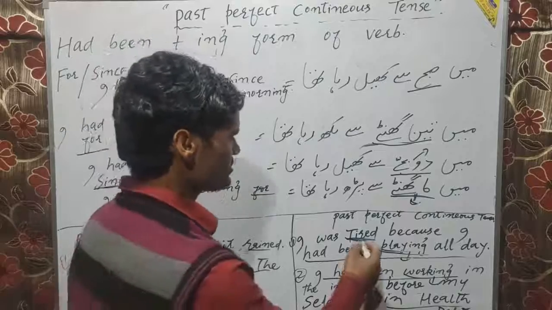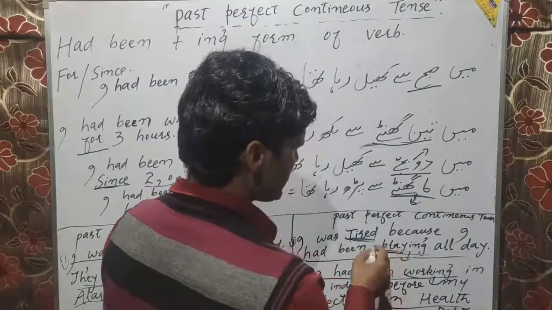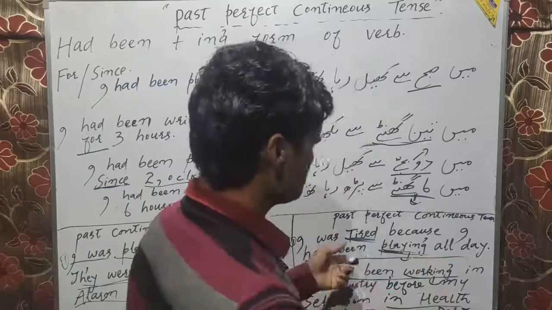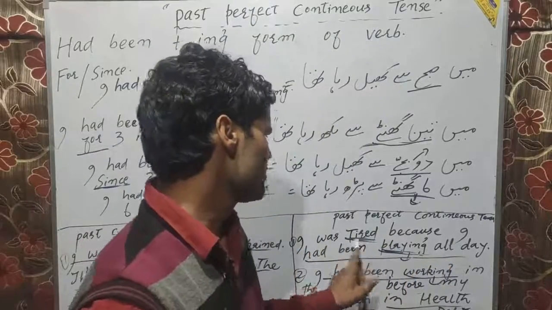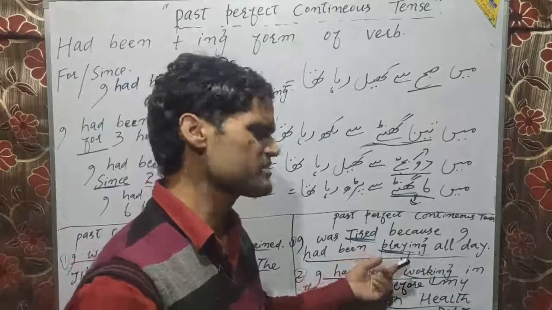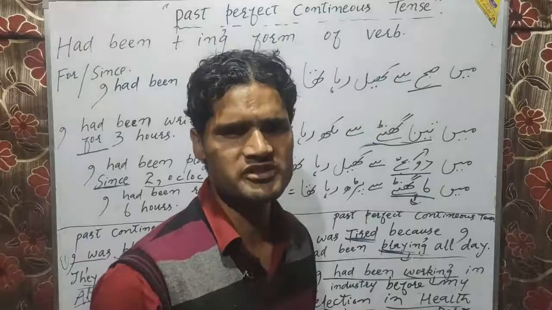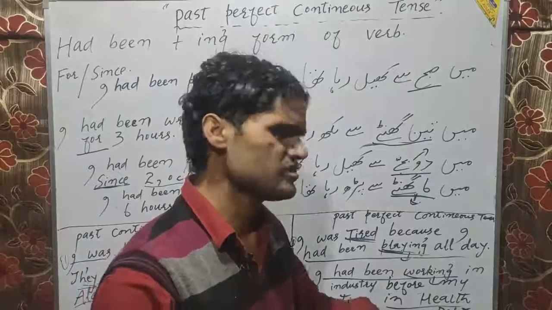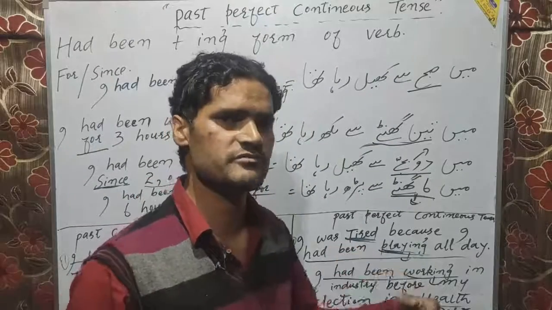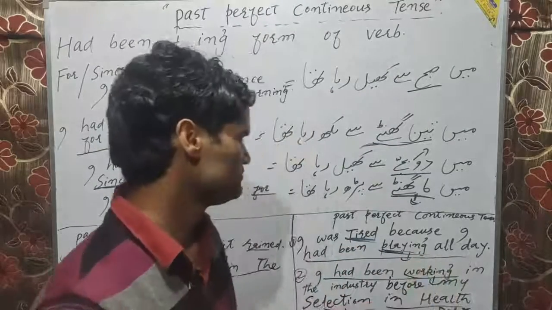So we cannot say the act of tiring has influenced the act of playing here. He was tired after the completion of his act of playing. So both actions are complete in themselves. Neither of the two has interrupted the other.